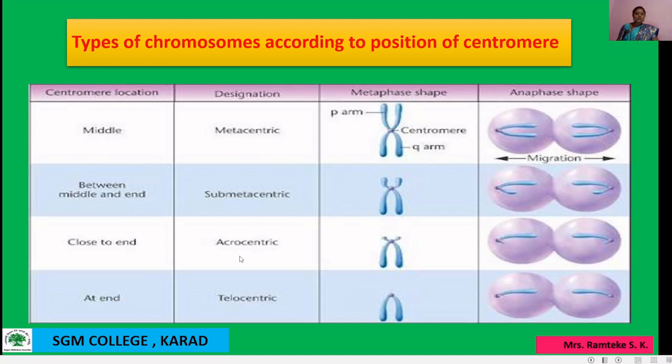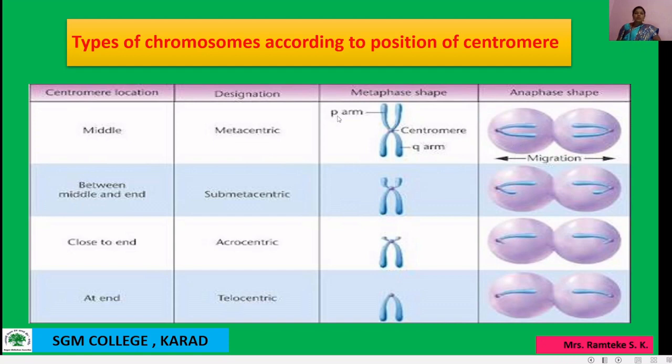First is acrocentric, where we find J-shaped chromosomes. Then another one is telocentric, where an I-shaped chromosome is found. Then the sub-metacentric stage is also found; this stage is L-shaped, so the chromosome looks like an L. Then in the metacentric stage, the chromosome is found in a V shape.